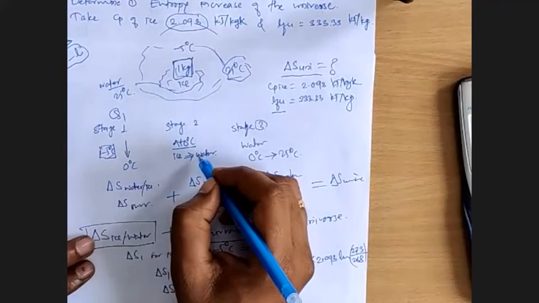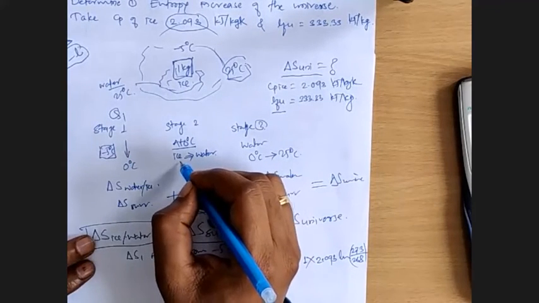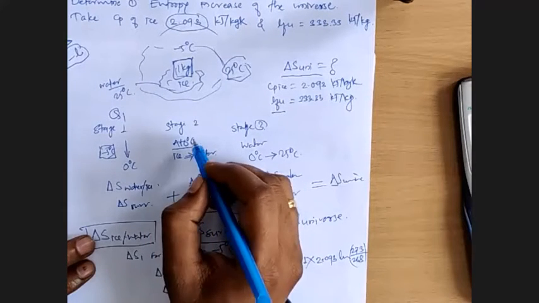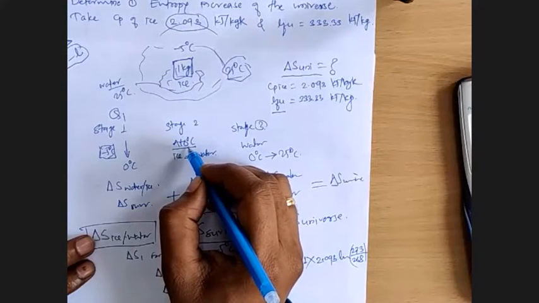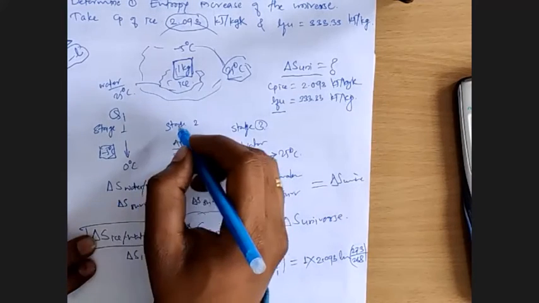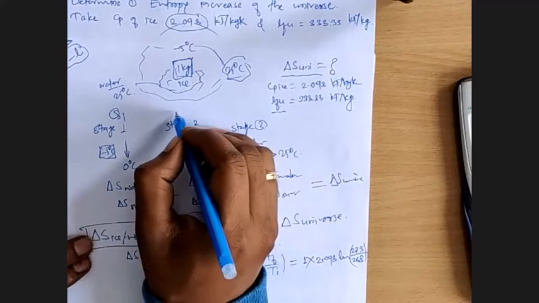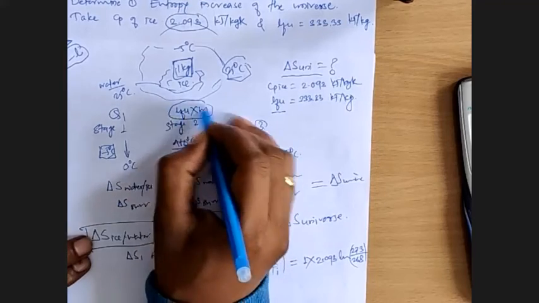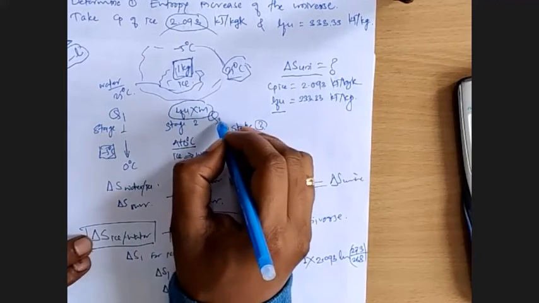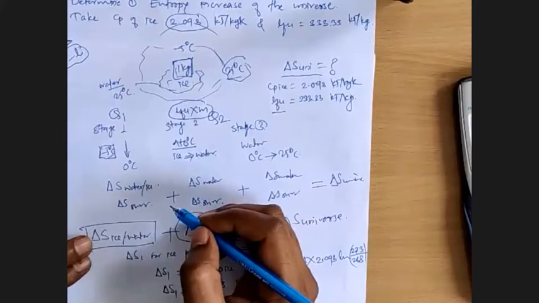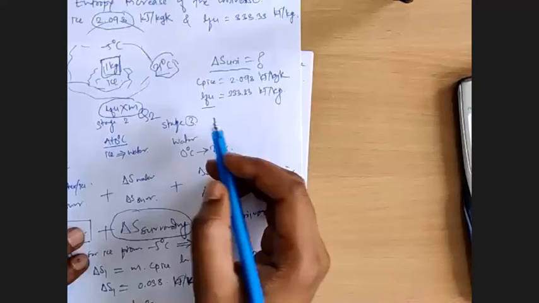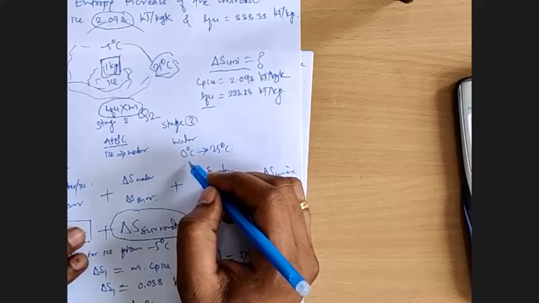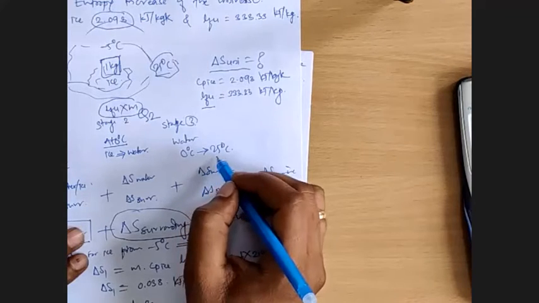At stage 2, ice is going to melt and get converted into water while the temperature remains constant at 0 degrees Celsius. The heat involved is latent heat of fusion multiplied by mass, and that is Q2. Third, when ice has got converted into water at 0 degrees Celsius, its temperature will start increasing.